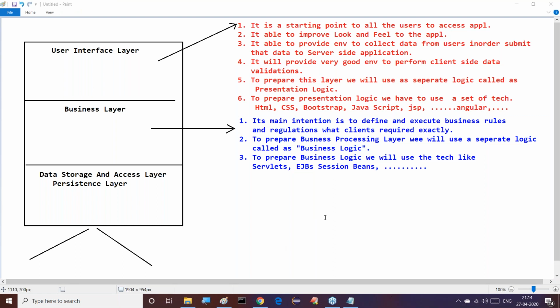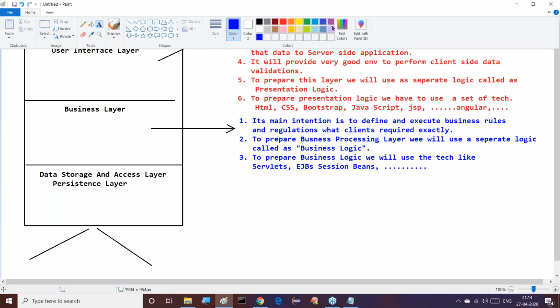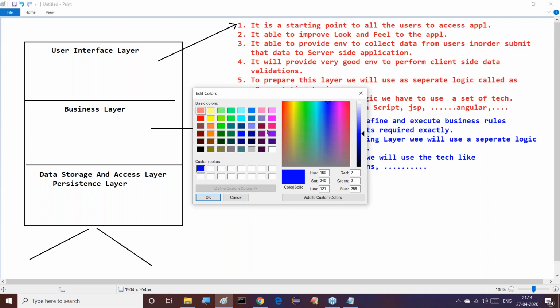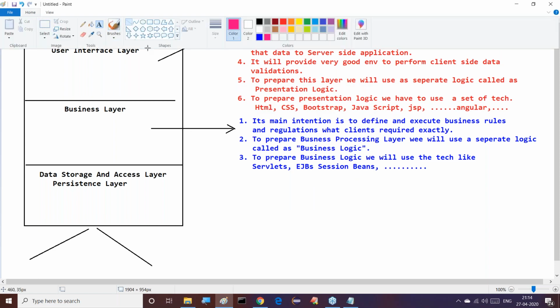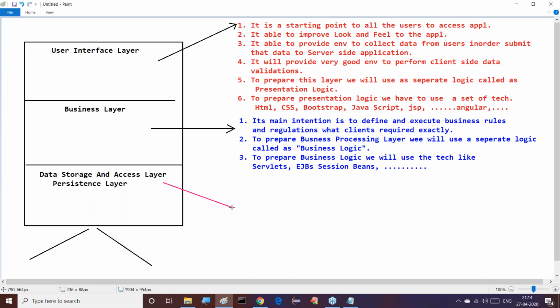Good, sir. After completion of this business processing layer, what is the other content here? Everybody has to understand this. The next part, the next content, would be the data storage and access layer.